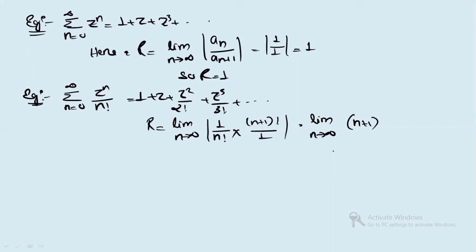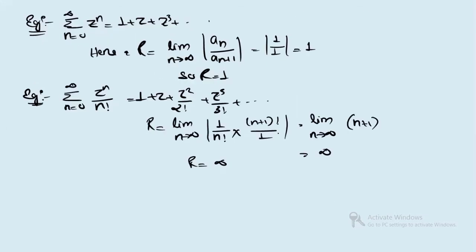When n tends to infinity, this entire term will be infinity. That means R equals infinity. That means it is representing a circle of radius infinity, because this is for the whole complex plane. So it is very easy. Directly also you can see, when we are talking about the whole complex plane, you can write the circle has radius R equals infinity. When you solve it, you will get the same thing.